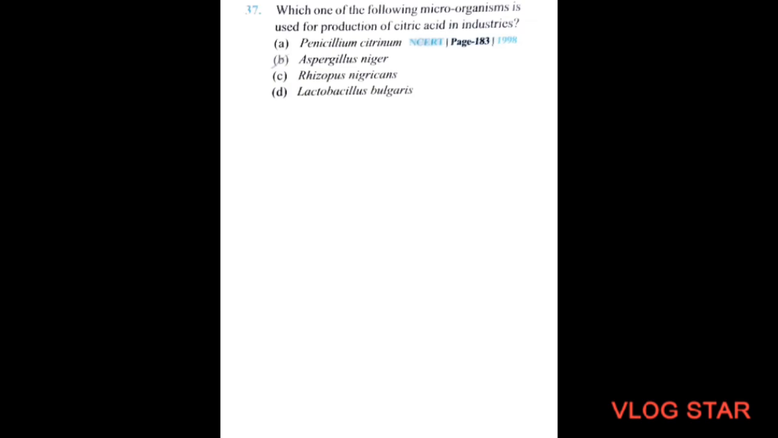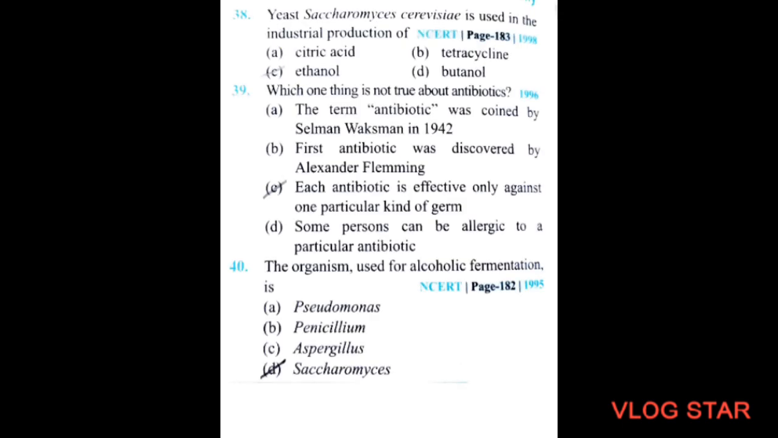Next question. Which of the following microorganisms is used for production of citric acid in industries? So options are option A, Penicillium citrinum, option B, Aspergillus niger, option C, Rhizopus nigricans, and option D, Lactobacillus bulgaricus. So the correct option will be Aspergillus niger. This question came in NEET 1998. Next question.